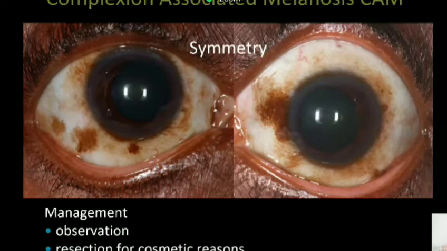Cryo is effective. There is mitomycin, but I don't think it is too ethical to give mitomycin in a normal eye just for pigmentation. And there are laser therapies as well that implant the pigment. So the pigmentation can be gotten rid of if the patient wants cosmesis.